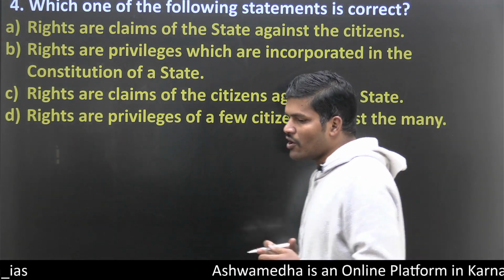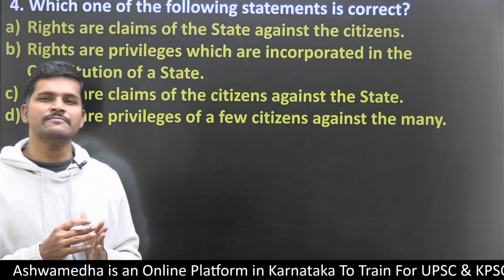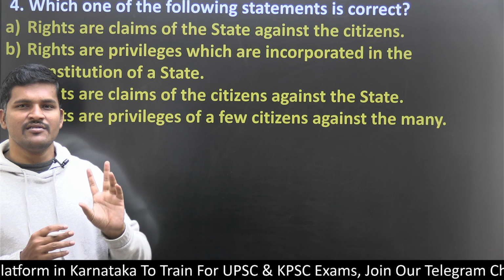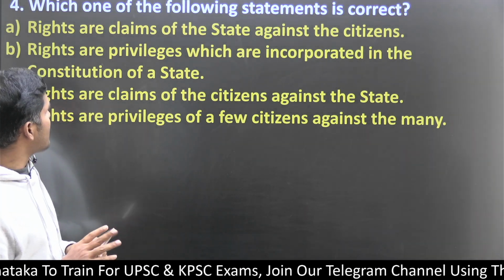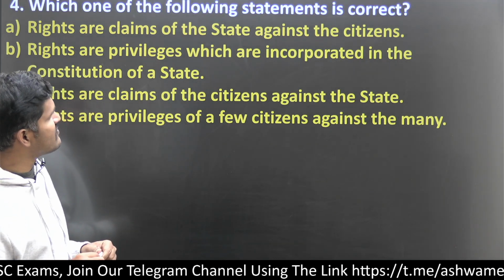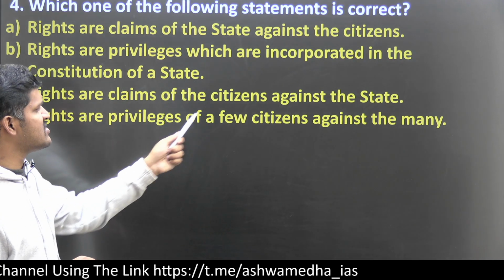If you see the four options, as I have already explained in the previous question, contradictory statements are usually present. Option A: rights are the claims of the state against the citizens. Option C: rights are the claims of the citizens against the state.